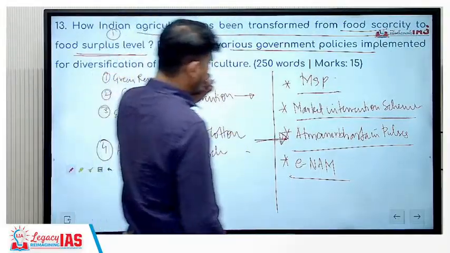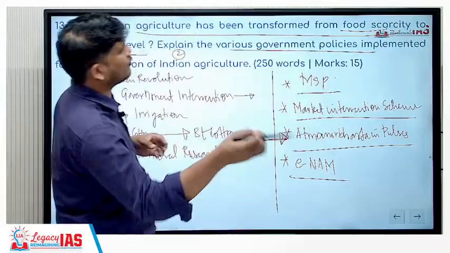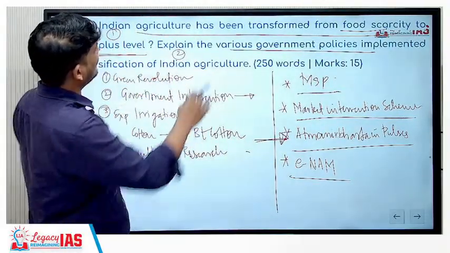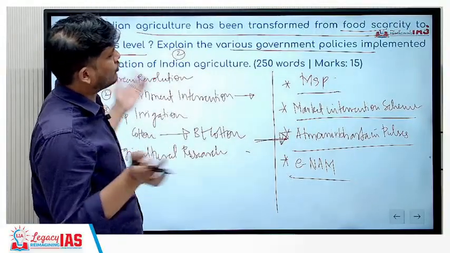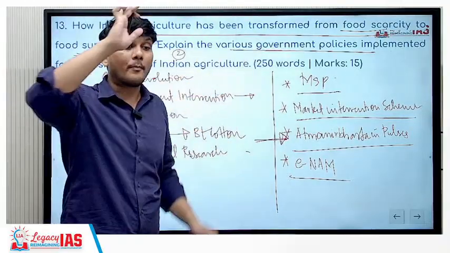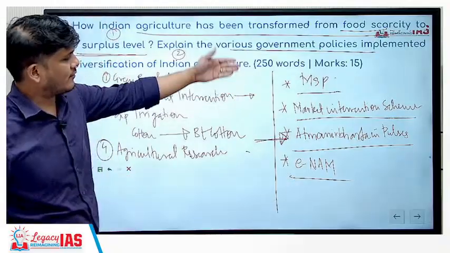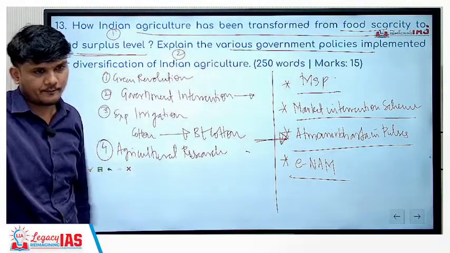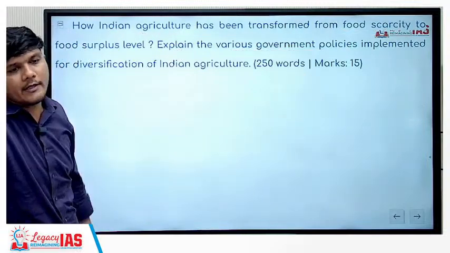realize the price more efficiently. Then you can talk about the Blue Revolution, and the White Revolution also you can talk about, because it is related to farm activities only. Here the people were producing more and more milk on their farm and then selling it to the cooperative that came to be known as Amul later on. So these are the things, as many as you can write, you should write. Okay. So again you see this is very factual in nature and based on content only.